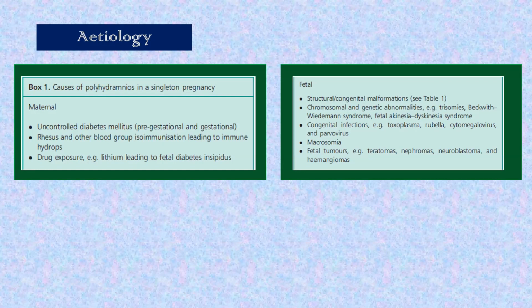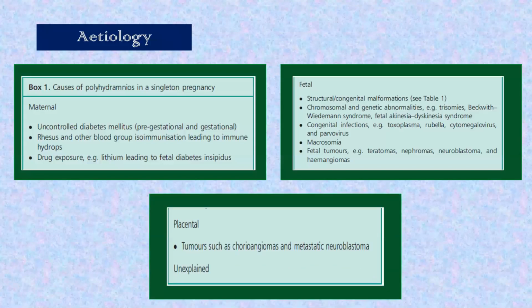So structural or congenital malformations, then chromosomal, infections, and any fetal associated tumors, such as those associated with nerve roots, neuroblastoma, and any macrosomia. With macrosomia there will be disturbance in sugar, polyuria, in that way. Okay, so we will see now one by one what those are.